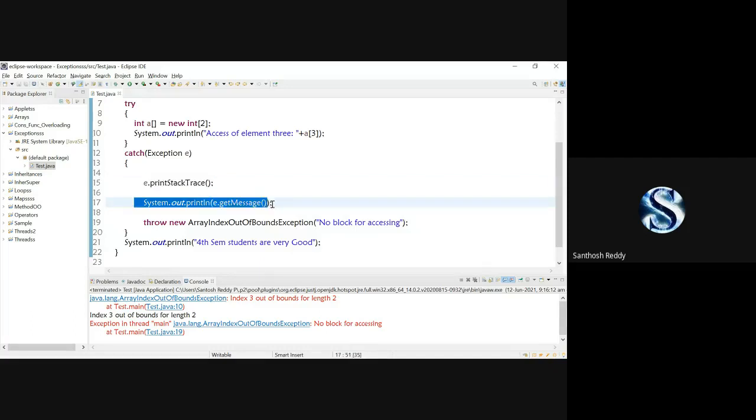Next, it is showing just a message. Next, you can see, along with the error, it is showing what type of message we have passed in the parameter for your constructor, the ArrayIndexOutOfBoundsException constructor. That message is going to be passed. Okay. Hope everyone has understood the difference between e.printStackTrace, getMessage, and the throw keyword.